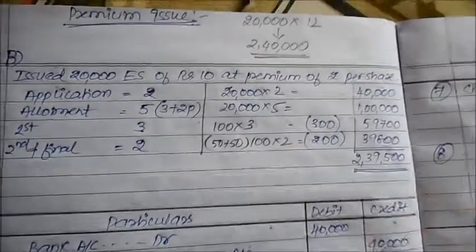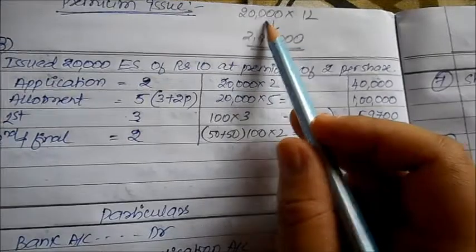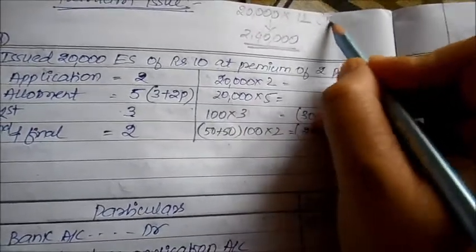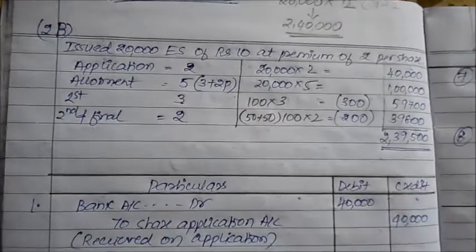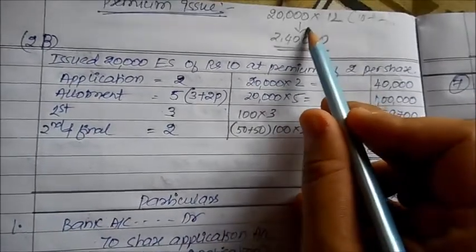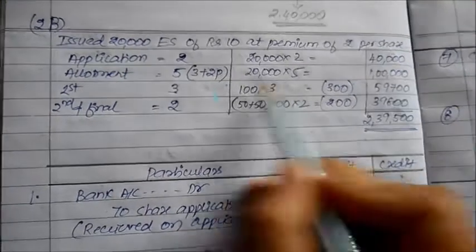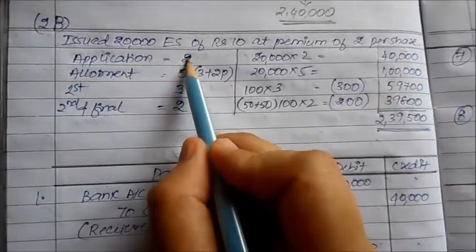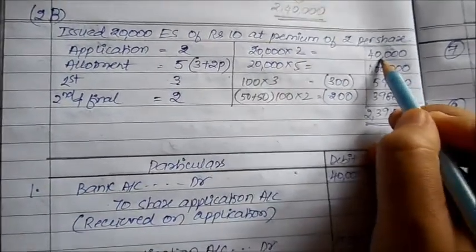Let us look into the journal entries. Let us first find out what exactly the tabulation data is. Okay, so we know 20,000 shares were there, including premium. This is 10 plus 2. So the question states 20,000 equity shares, 10 rupees, premium of 2. If you calculate 12 per share, the actual amount to be raised is 2,40,000. But what happens if you divide this amount? 2 rupees was what we had to receive on application. 20,000 shares into 2 is 40,000.